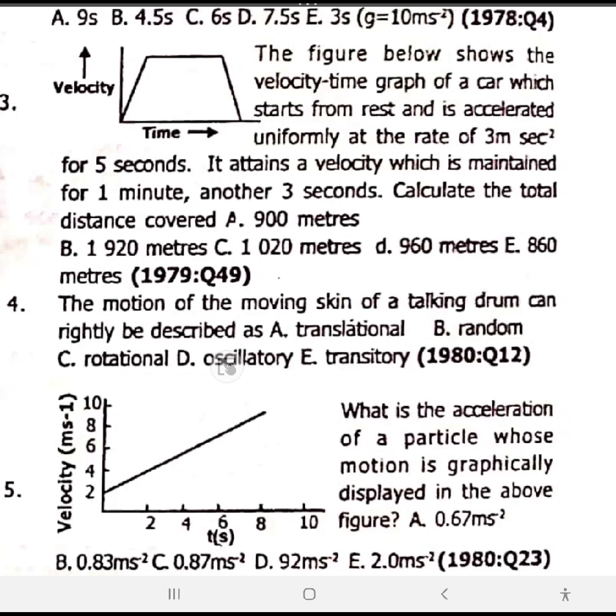Next, random motion. Random motion is a motion that follows no regular pattern, or it's a haphazard motion. Number 3, rotational motion. This is a motion that describes a circle. Number 4, oscillatory motion. This is a motion that describes to and fro movement of an object, a motion that is to and fro.